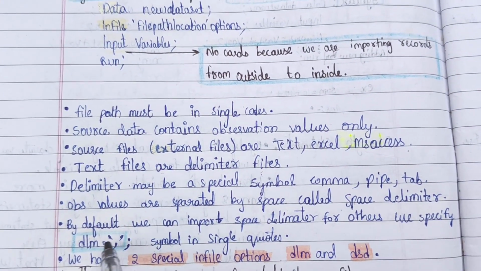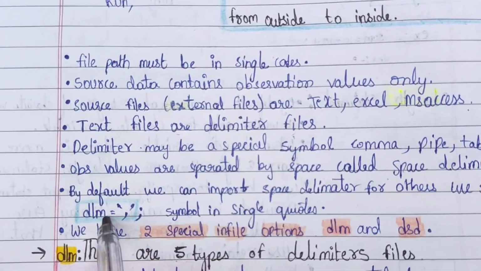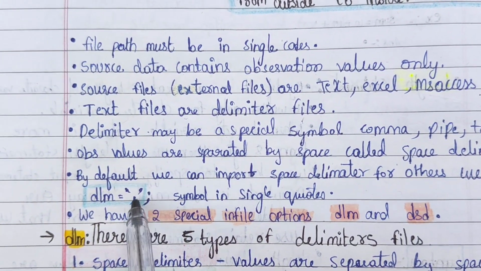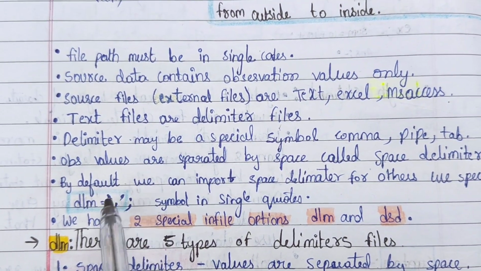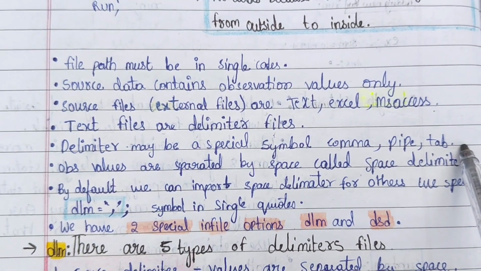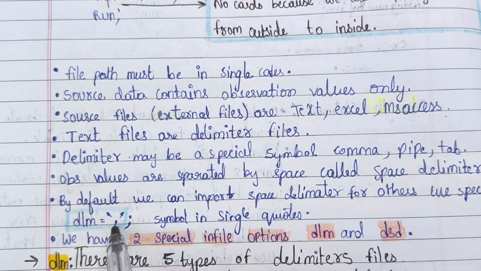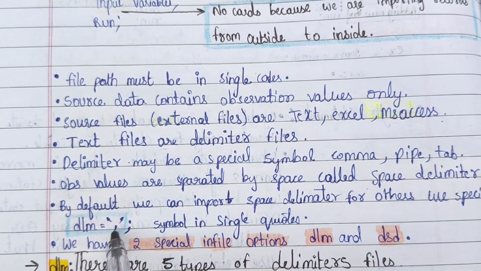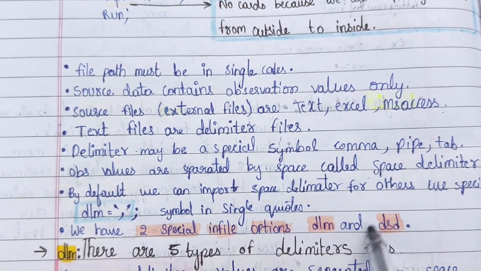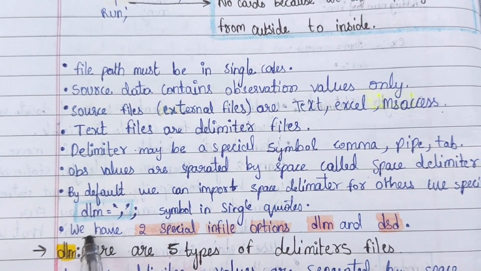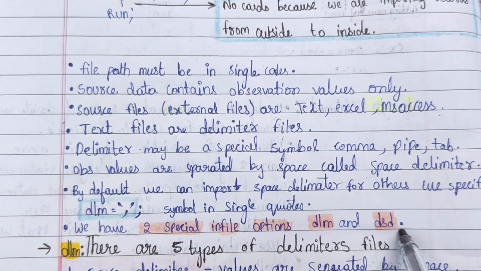For others we will specify this option. This is a special option, that is nothing but DLM. DLM equals, in single quotations, whatever symbol is there, that we will specify here, whether it is a comma, otherwise pipe, otherwise tab. According to our source data we will give the symbol in single quotations. We have two special infile options, DLM and DSD. One interview question they might ask is what are the special infile options. For that you have to say DLM and DSD are the special options.